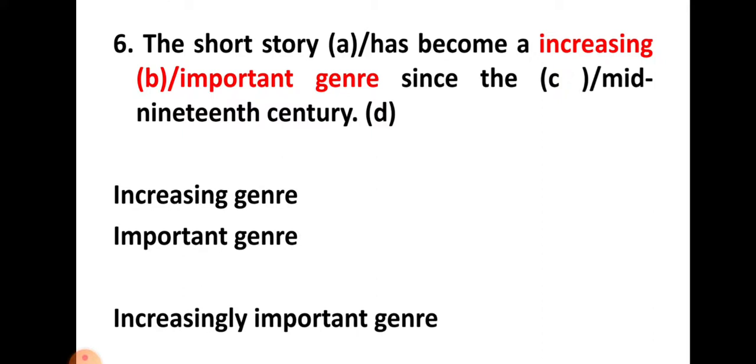Now, what is increasing? Increasing is an adjective, increasing genre. What is important? Important also an adjective, important genre. Okay, what's an adjective? Adjective is something that defines a noun, right? It adds more meaning to the noun. So, genre is a noun, and you have used two adjectives before this noun called genre, increasing genre and important genre. Can we have a word like this, increasing important genre?